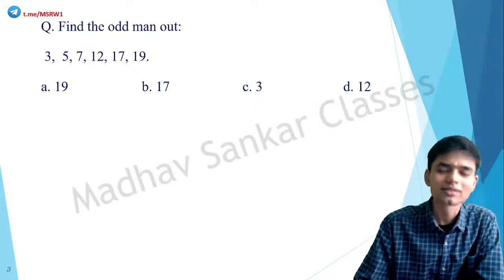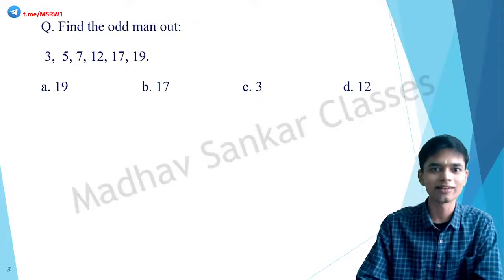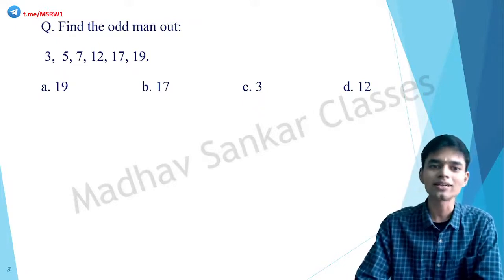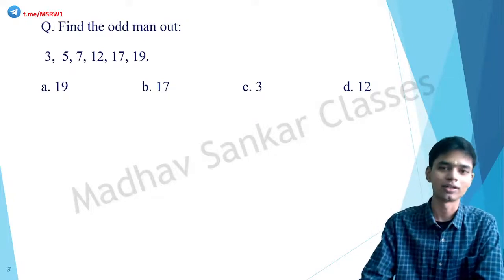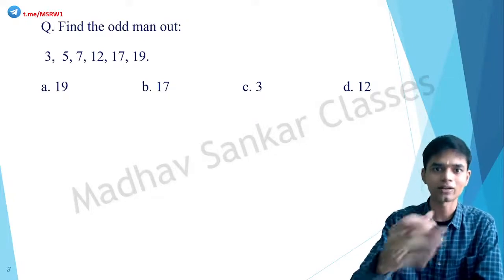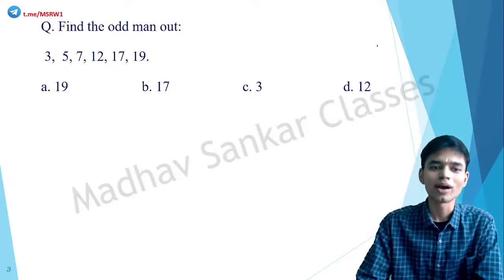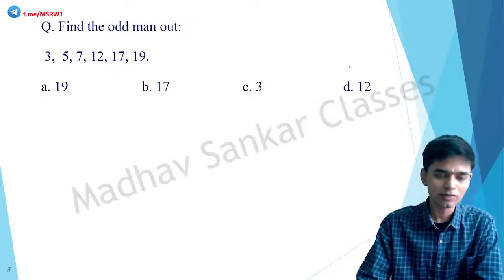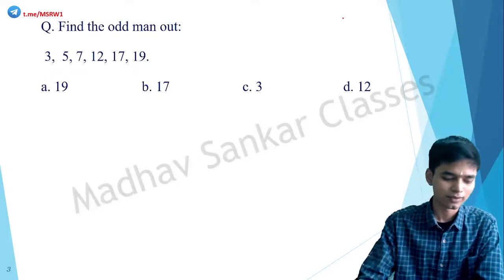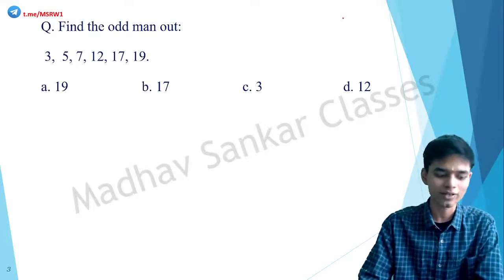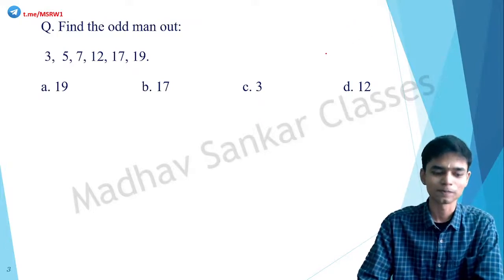Those live viewers, kindly try to answer these questions. I will give you some 10 seconds for each question. Please do try to answer it, and I will tell how to find out each of these answers. 3, 5, 7, 12, 17, 19. Which one would be the odd man out? If you get the answer, please put it in the YouTube live chat. Any idea? Any guesses?